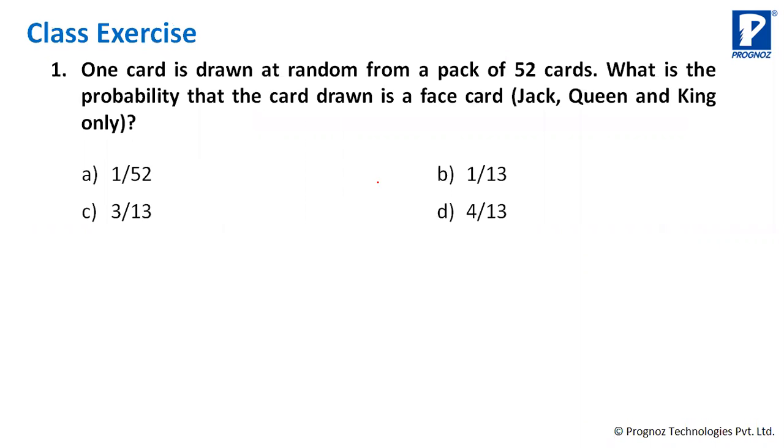ओके, नाउ वी हैव मूव टू क्लास एक्सरसाइजेस. अब ये आप लोग करो, फटाफट आंसर दो ABCD में. क्या होगा? One card is drawn at random from a pack of 52 cards. What is the probability that the card drawn is a face card? Face card का मतलब जैक, क्वीन और किंग, ये फेस कार्ड होते हैं. What is the probability that I will get a face card? एक कार्ड निकाला है from a pack of 52 cards.